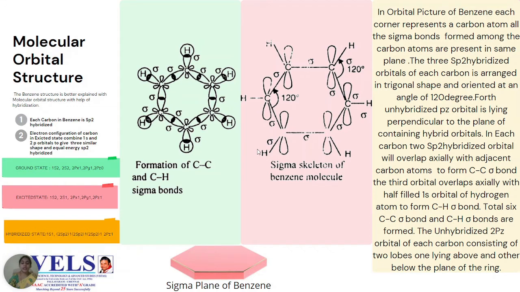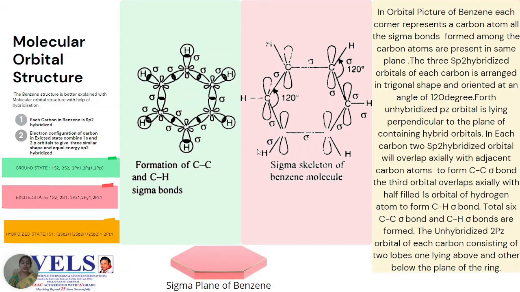Each corner of the hexagon represents a carbon, which is going to form the sigma bonds. As three sp2 hybridized orbitals are present, it will form three sigma bonds. With the two adjacent carbons, it will form two CC sigma bonds. Overall, while overlapping, it will form six CC sigma bonds, and the one more hybridized orbital which is left over will form a bond with hydrogen to form CH bonds. As six carbons are there, a total of six CH bonds are going to form, which will produce a plane of sigma bonds called the sigma plane of benzene.